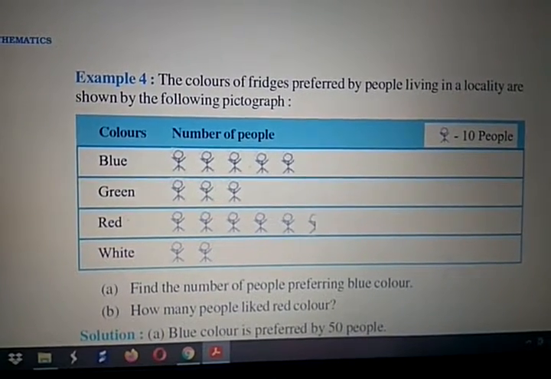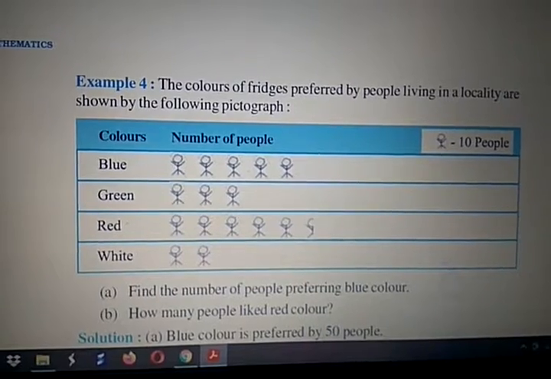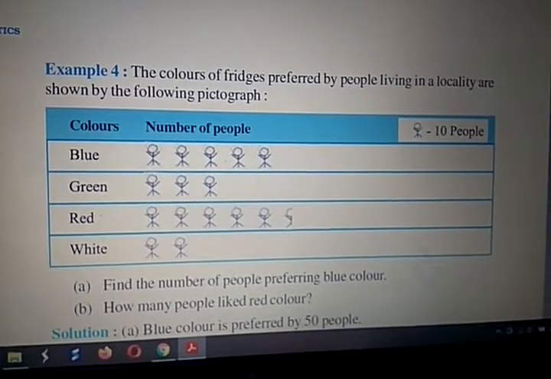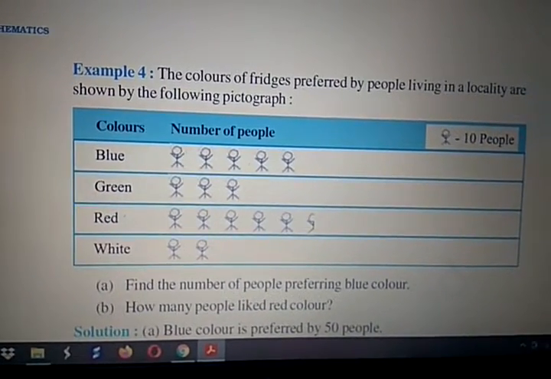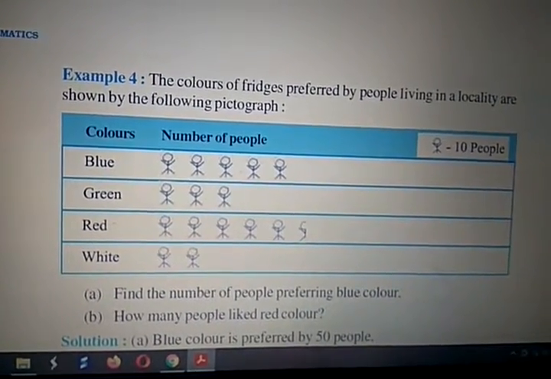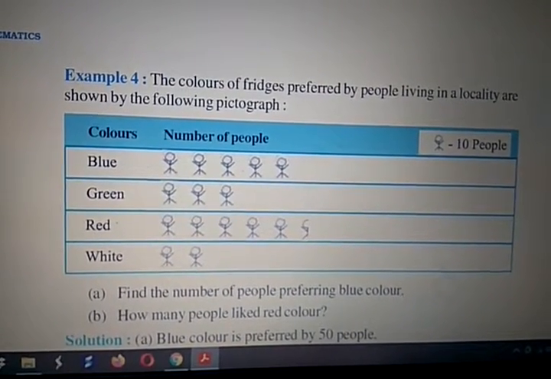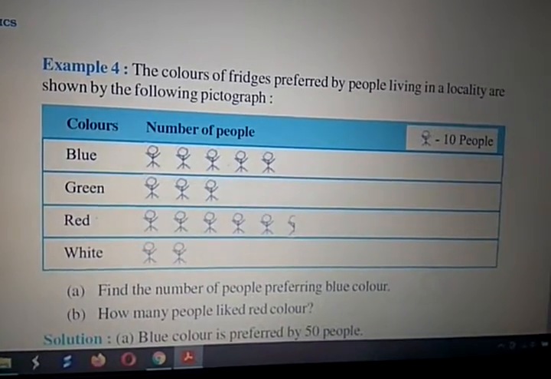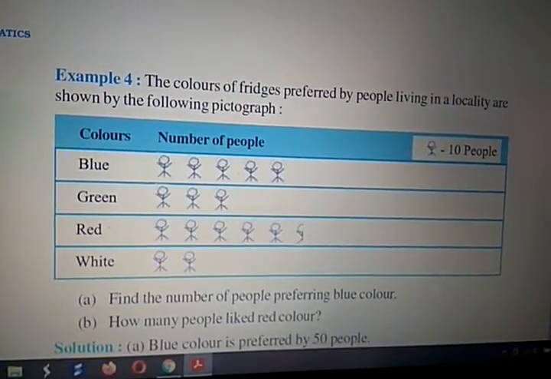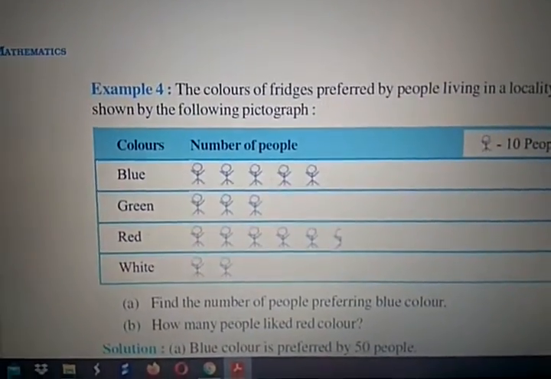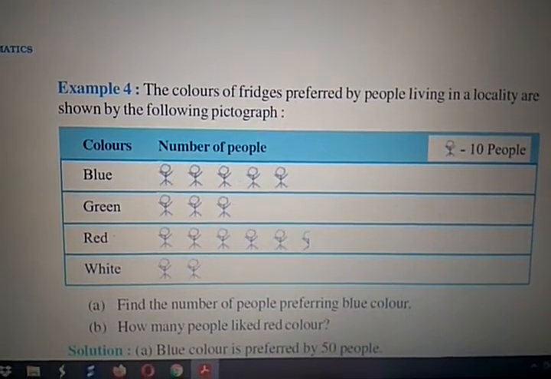Here the colors preferred by the people living in the locality are shown by the following pictograph. First of all, colors and number of people, and here the number of people is represented by this small symbol.